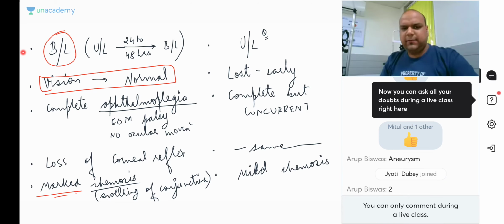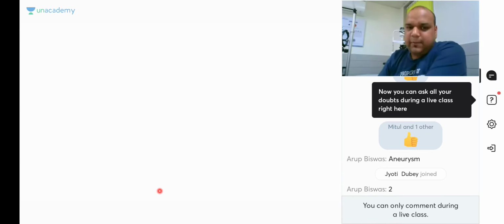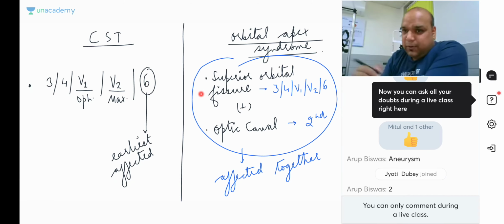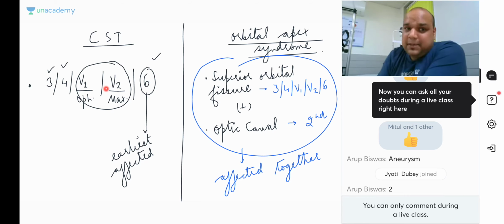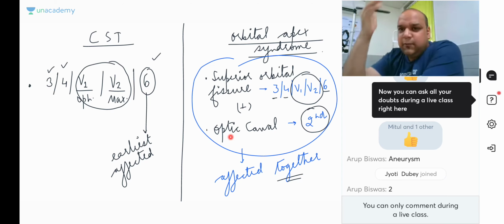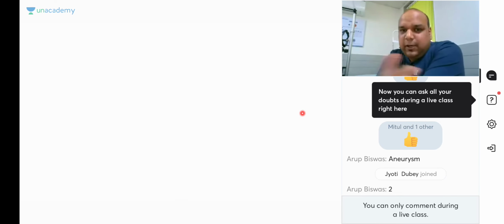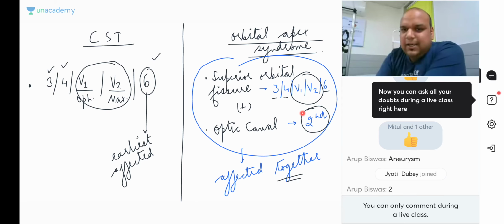Just ending our differentiation so that you are able to solve all the questions. Everybody, see again, it starts here. If you remember this, you will be able to understand everything. All the muscles are affected, so there is complete external ophthalmoplegia. These nerves are affected, so there is loss of corneal reflex. But second nerve is not affected, so there is no loss of vision. 3, 4, 6, complete ophthalmoplegia together. V1, V2, loss of corneal reflex. Second nerve, so there is what? Loss of vision. The difference bilateral, unilateral, that you need to remember. Okay, everybody. So if you remember this, you remember both the conditions. Basically, that's the funda here.